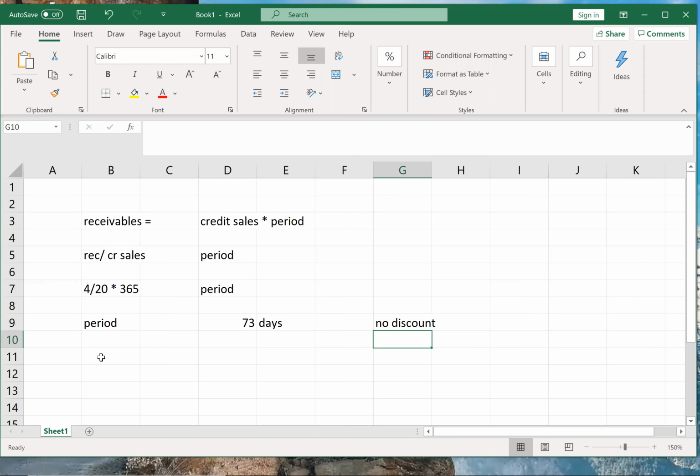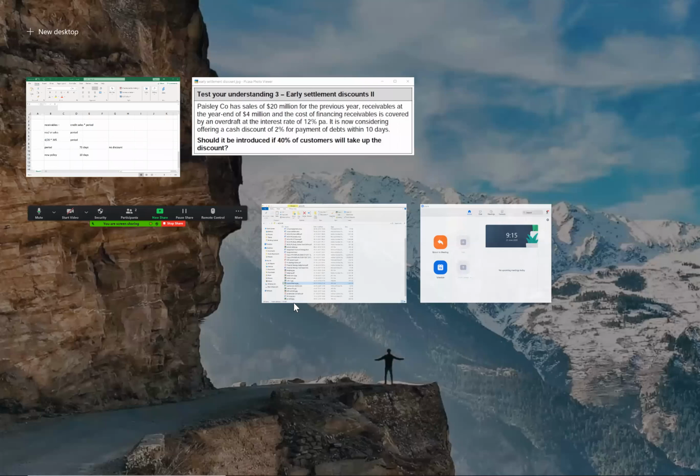Correct. But now, what is the new policy? The new policy is you need to make the payment in 10 days. They have given: it is now considering offering a cash discount of 2% for payment of debts within 10 days.